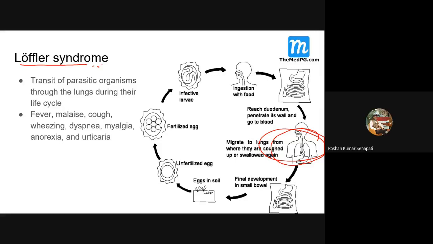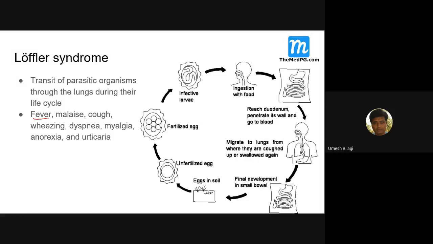Of course, there are other parasites like Ancylostoma duodenale and Necator americanus. They enter the body not through the mouth but through the skin, and they also have a lung cycle. In that part of the life cycle, lung involvement will be there, and during that time Loeffler syndrome can occur.